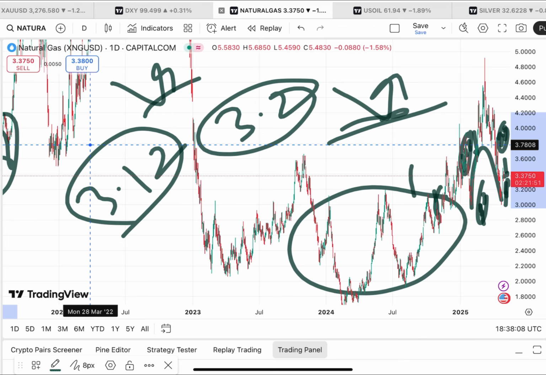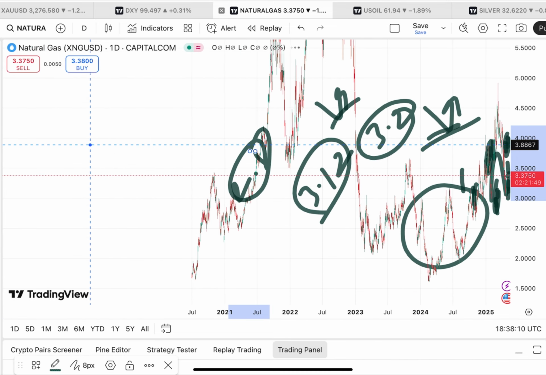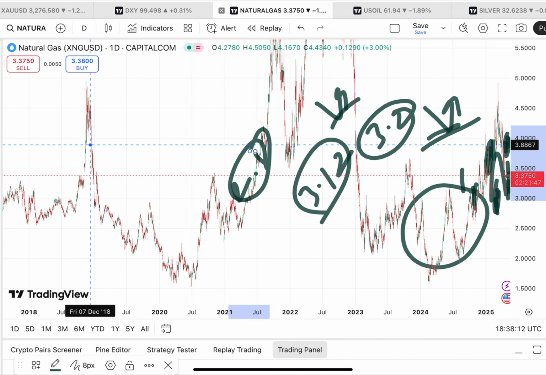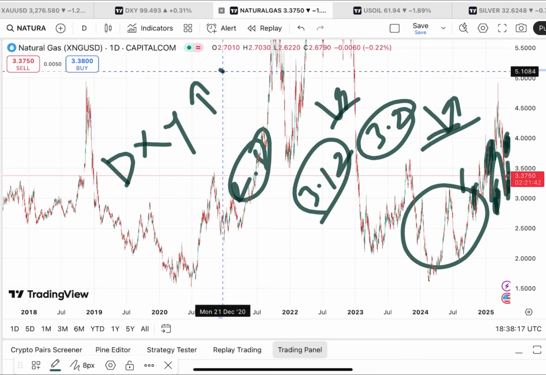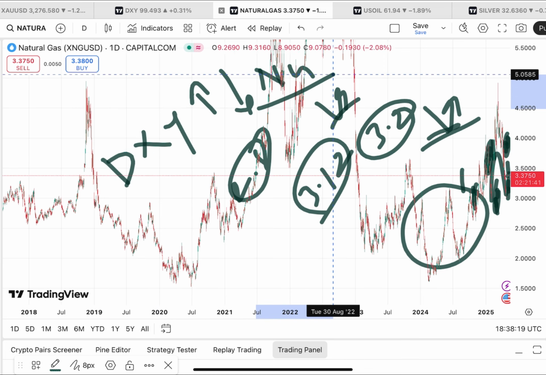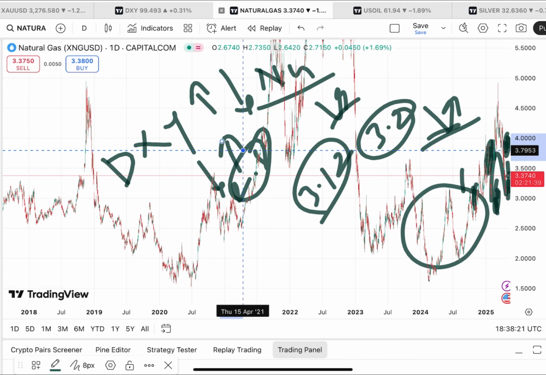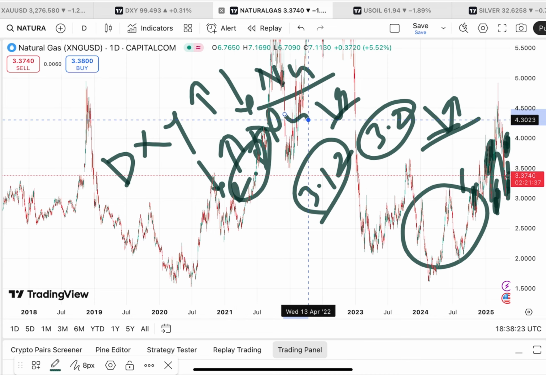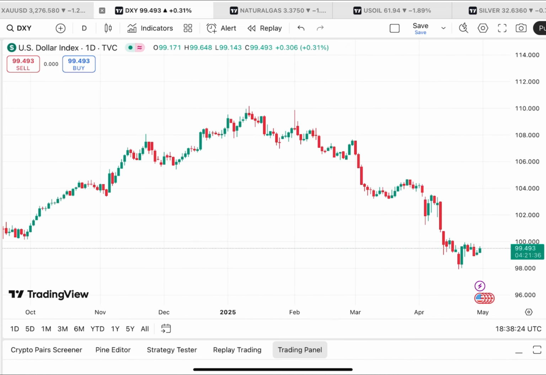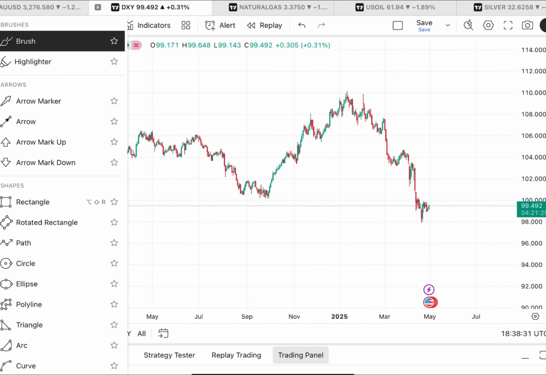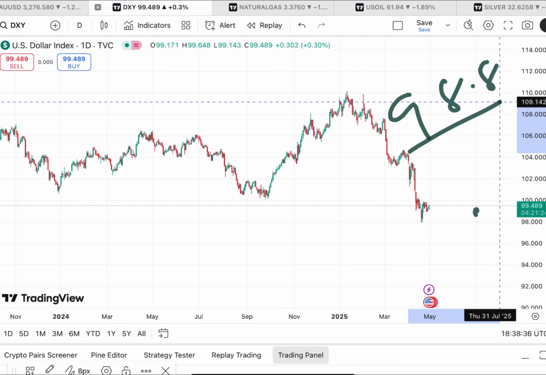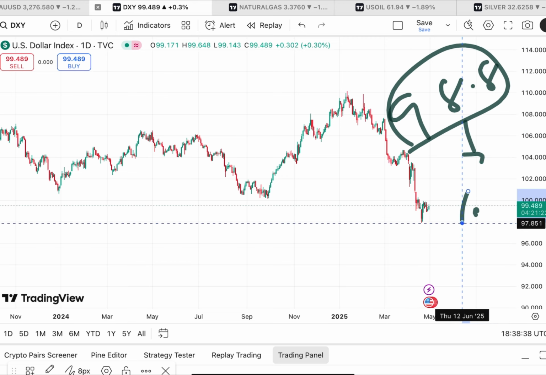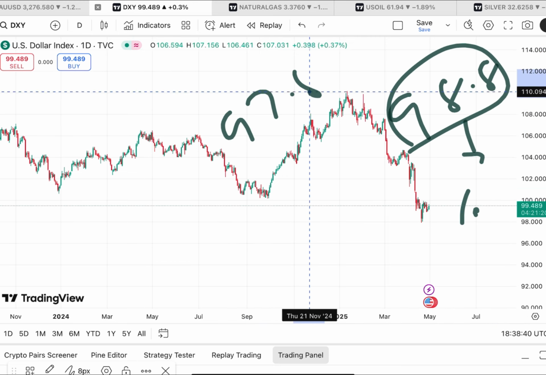Okay, so look at this particular trend, the dollar index. See, natural gas price depends on a lot of factors. One of the factors is the dollar index. When the dollar index starts going upside, we see the natural gas price comes down. When the dollar index starts going down, we see the natural gas price goes up. Looking at this particular chart, suppose the price starts falling below a level of 98.8, there are higher chances of further fall and then it will fall below a level of 97.8.